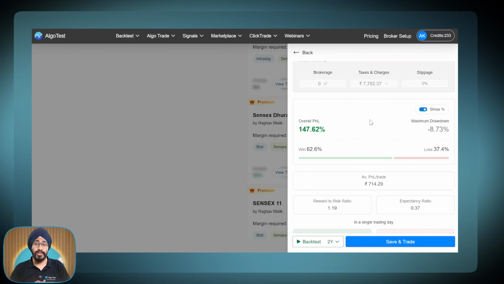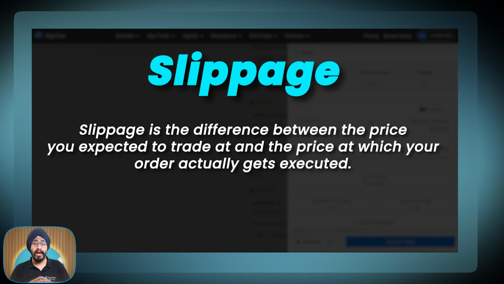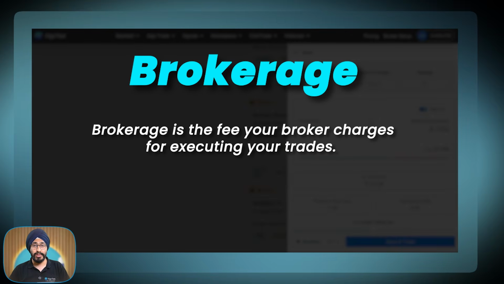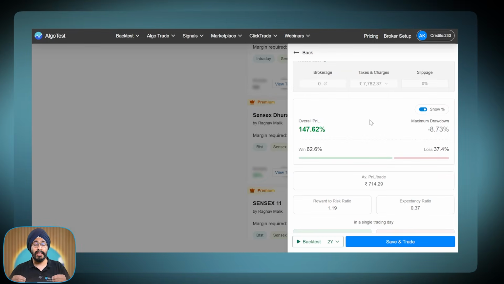Second thing, slippages. Now what are slippages? Say you wanted to buy Reliance at 1,000 rupees, but when you place the order, you got it at 1,005 or 1,003 or 1,002. This 2 rupees you pay extra is your slippage. Alright, you can have a slippage of 0.5%, 1%, 2%, that depends on many factors. Alright, and the third most important is the brokerage. You need to pay your broker the brokerage. This is a cost every trader needs to bear.